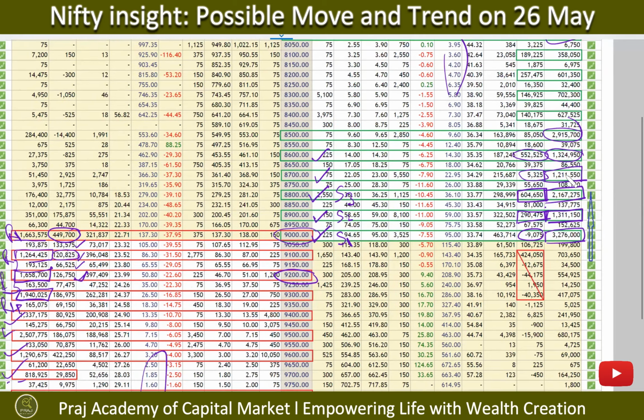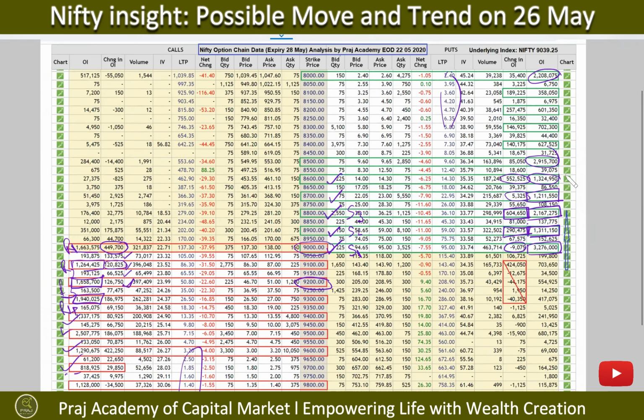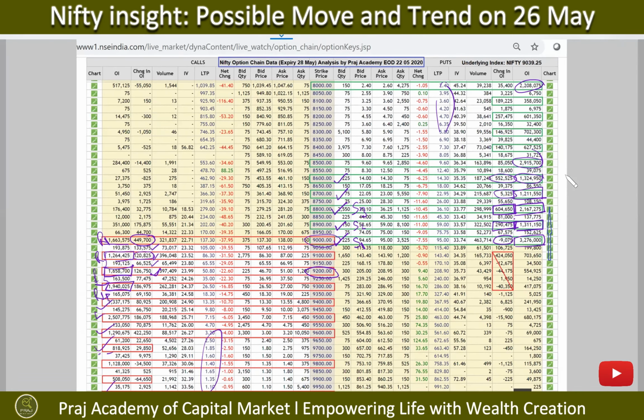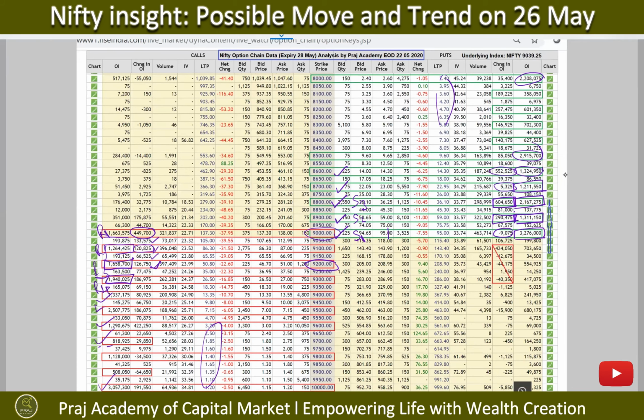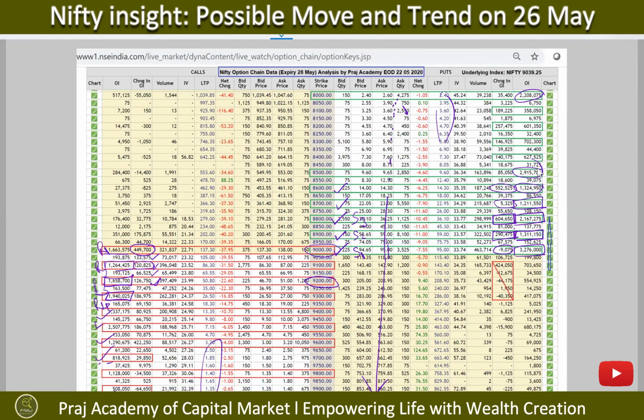But such a huge range of puts and calls represents that there is still volatility in the market, and it's not a very good sign, right? Especially when India VIX is still high at 32.